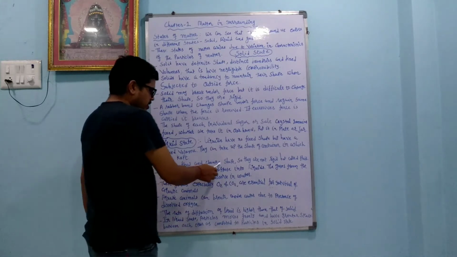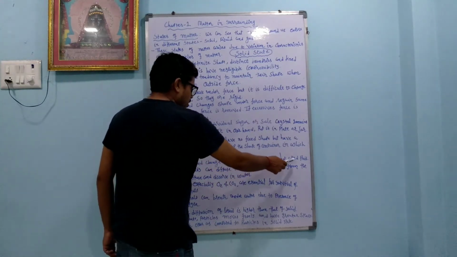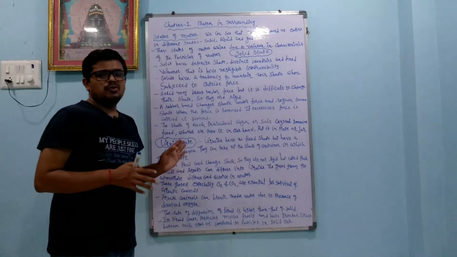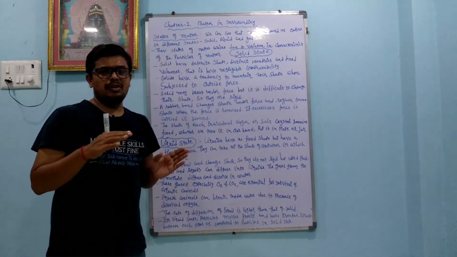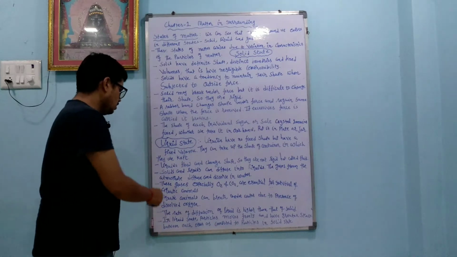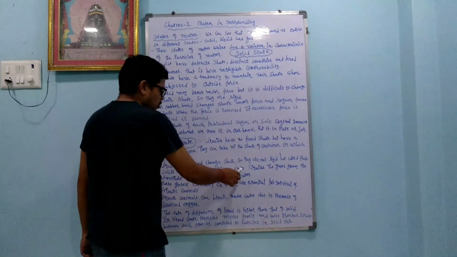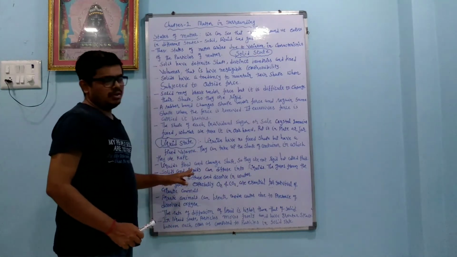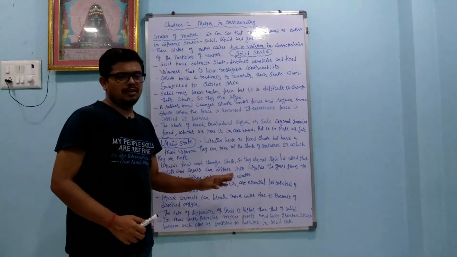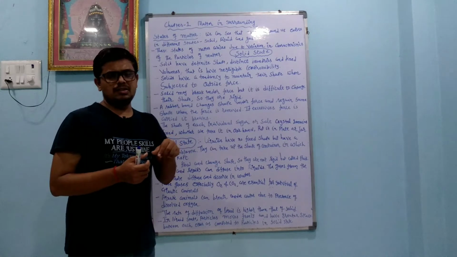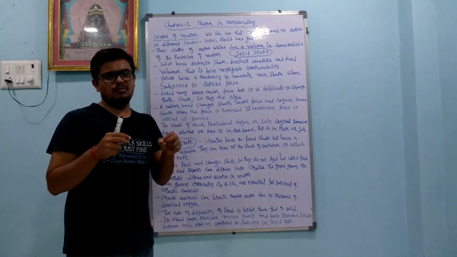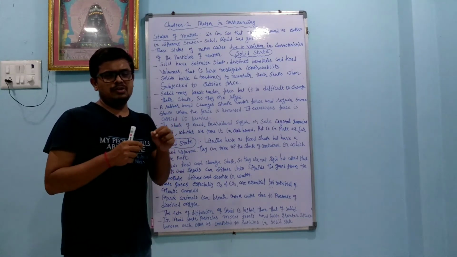Liquids flow and change shape, so they are not rigid but are called fluids. Why are liquids called fluids? Because they are not rigid and can flow. Solids and liquids can diffuse into liquid. Suppose I take sugar and try to dissolve it in water, it easily diffuses and goes into different parts of the solution. So it is diffusion.